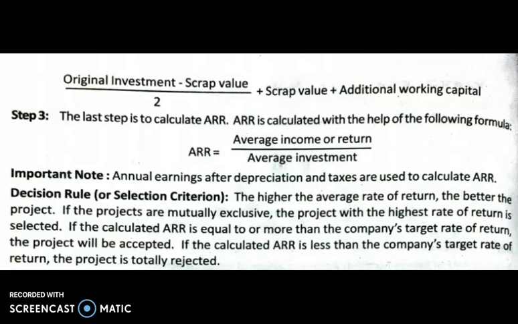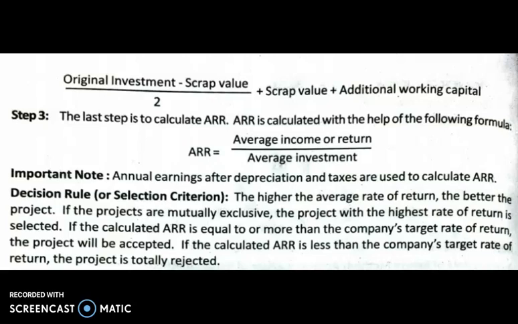So how do we decide which project to take? That is the decision rule or selection criteria. Higher the ARR, the better the project. So the project which has a higher ARR will be chosen.